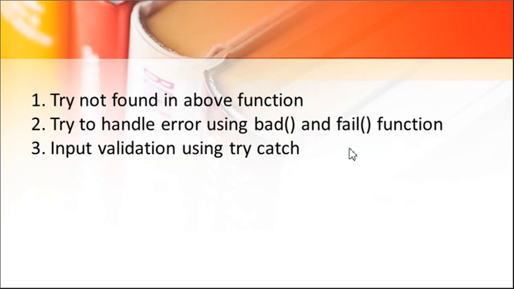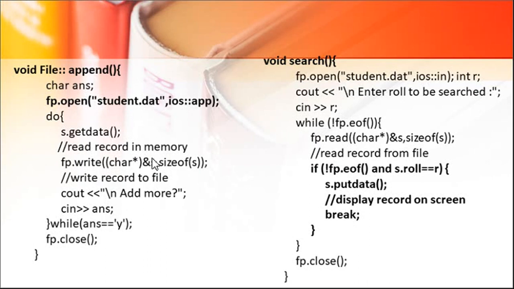Then you can handle errors using bad. Suppose I want to search or display a file which is not at all available. So you can use this bad or fail function over there and you can check the error condition. Input validation also you can take in a try catch block over here. When we are reading some values for input, at that time we can use input validation also.